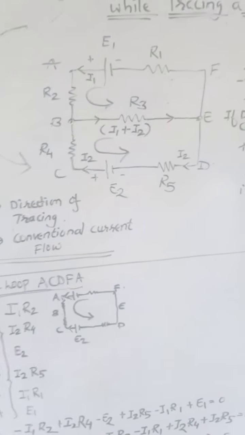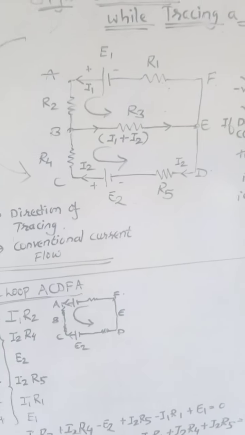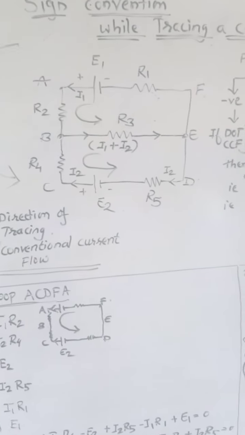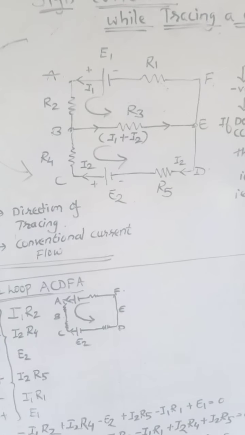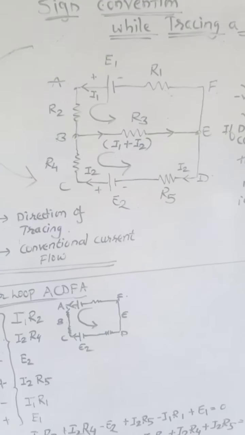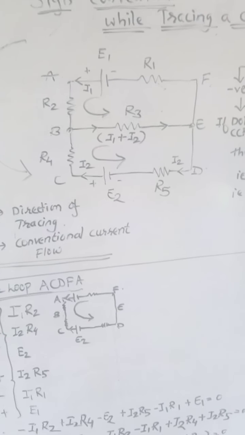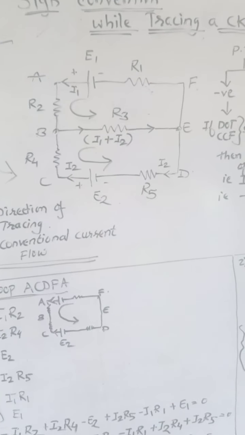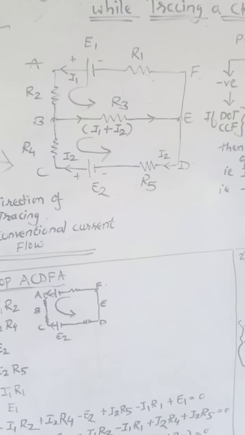Now, what we are going to do is apply the voltage law, that is Kirchhoff voltage law. So how to apply it? We want to give the sign to each and every current and potential difference, because we have studied the second law, that is the voltage law: summation of potential difference plus summation of EMF is equal to 0.